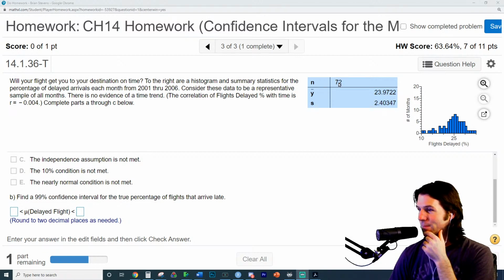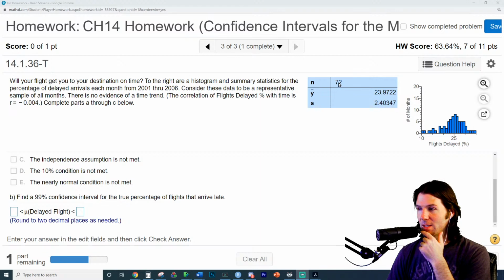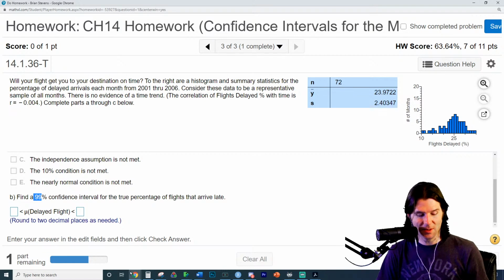Let's see what people say. The degrees of freedom will be n minus 1. So we need to figure out how many degrees of freedom, because that'll tell us which t we're using. And we want to make a 99% confidence interval for the mean. You're right. Nice job, Gussie, right there.